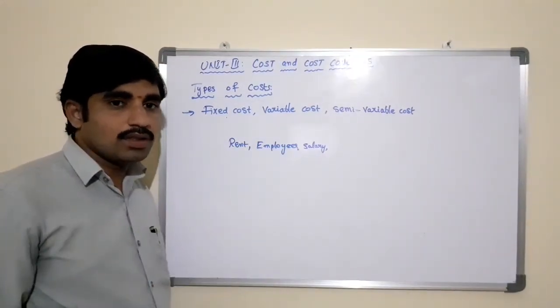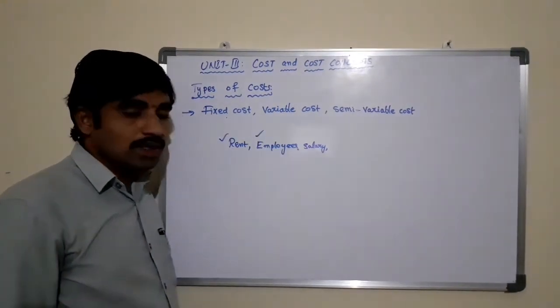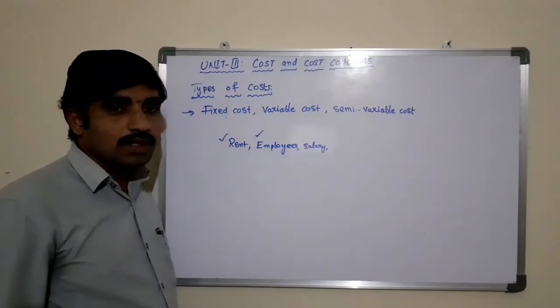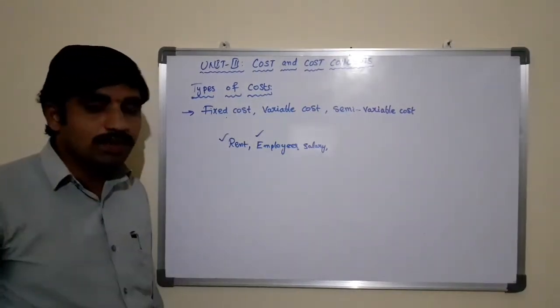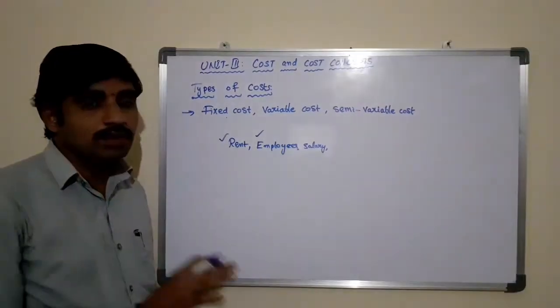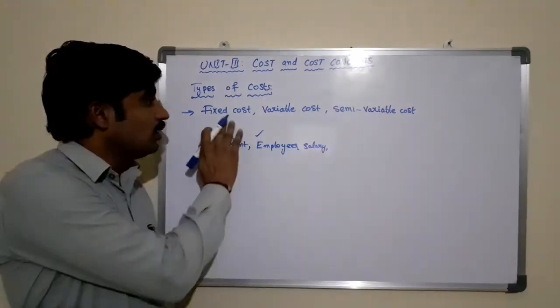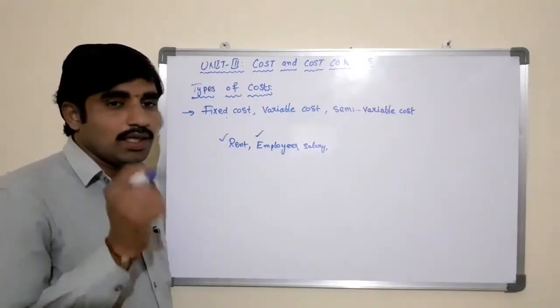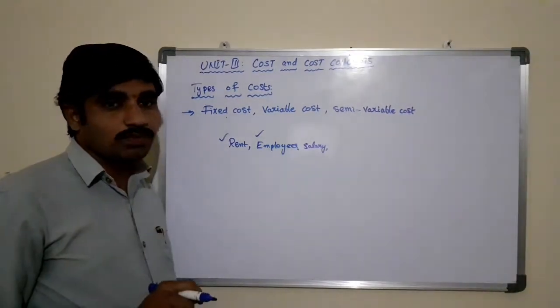Whether there is production or not, the rent for the building has to be paid, salaries for the employees will be paid, and fees for the directors will also be paid. So all these expenditures that are paid by the business irrespective of production are said to be the fixed cost. The nature of the fixed cost is that it remains constant for a short period.